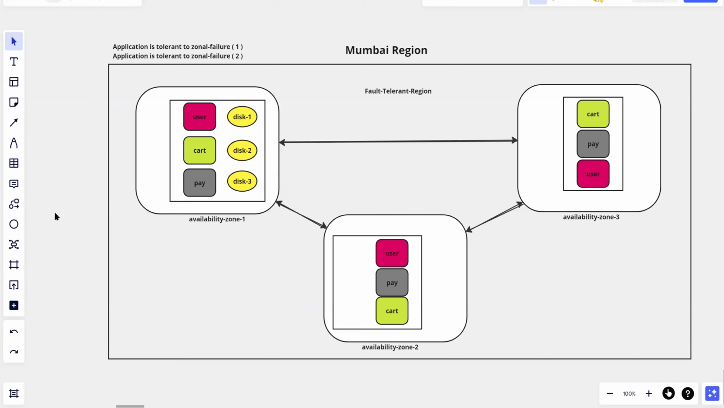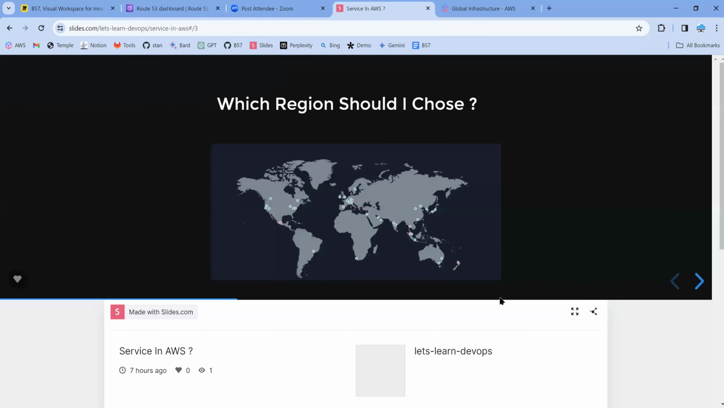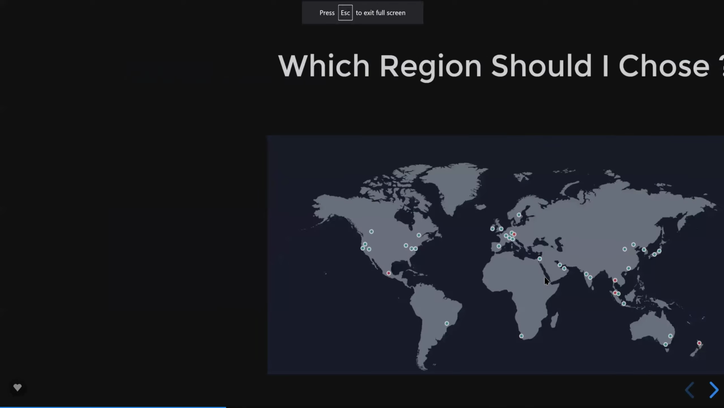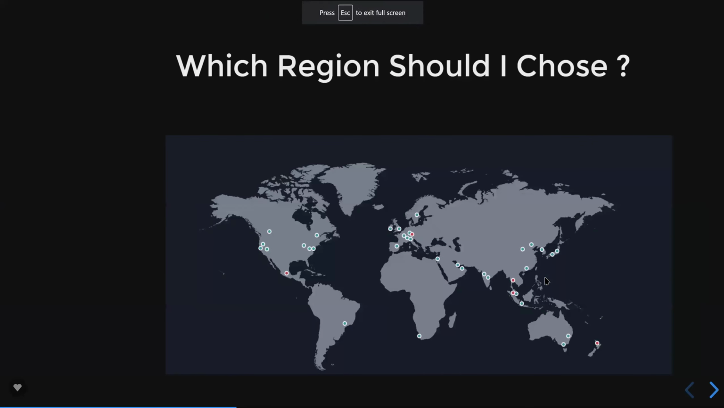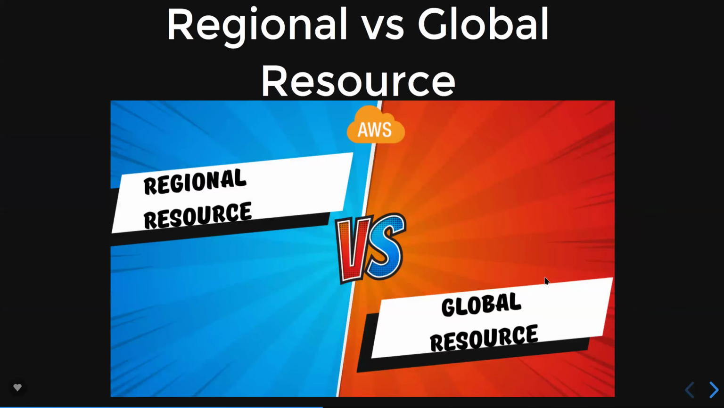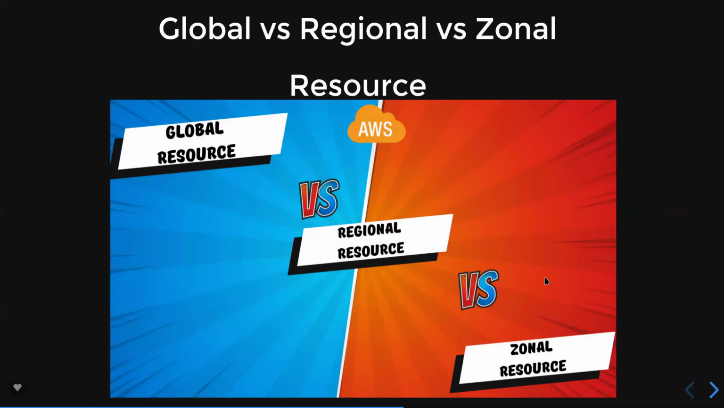Hope you found this very interesting. We also discussed global infrastructure, which region I should choose, and regional resource versus global resource. But no one talks about zonal resources. The disk volumes, the underlying infrastructure, the storage disks, all of them are zonal. And that's the reason I have added the tab as zonal resource.